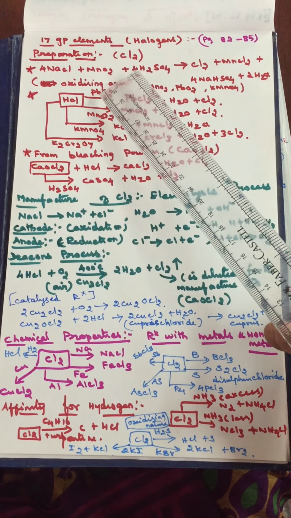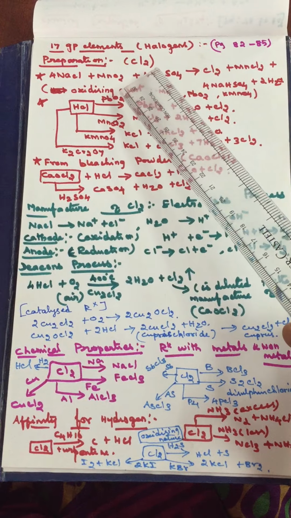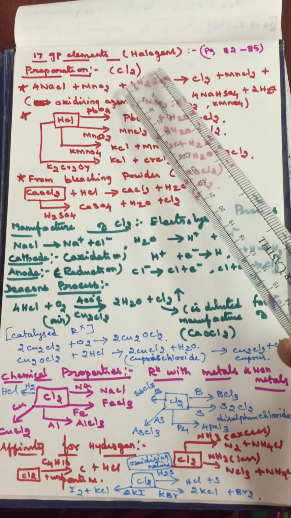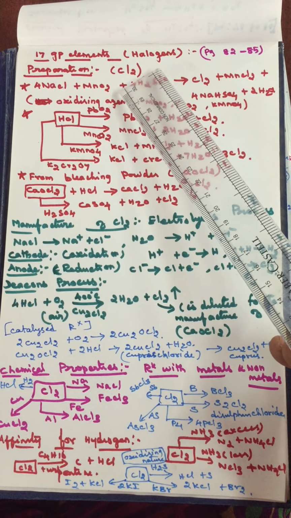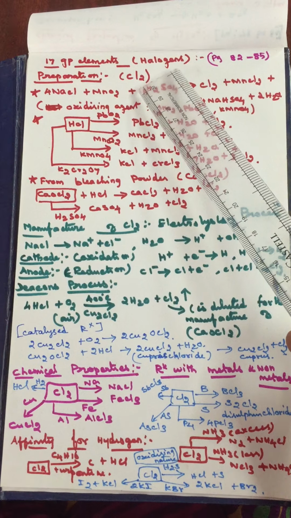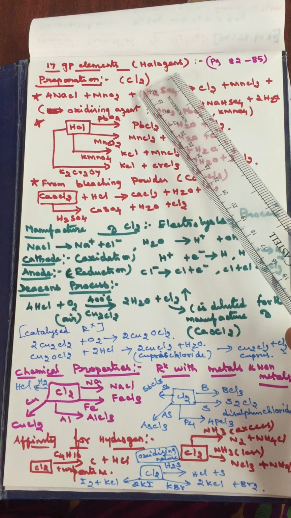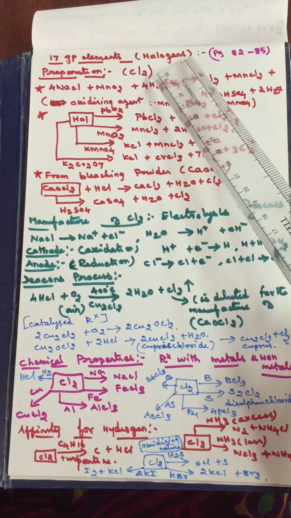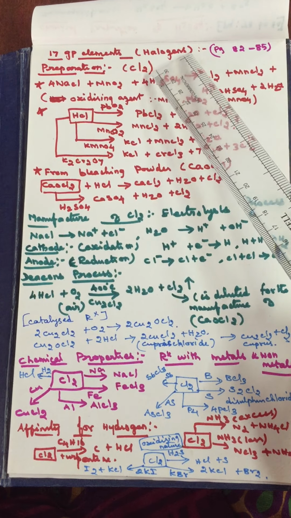Hello students, in this class, we are going to discuss halogens. Halogens are group number 17. What are halogens? Chlorine, fluorine, iodine, bromine. These halogens are obtained from sea salt.